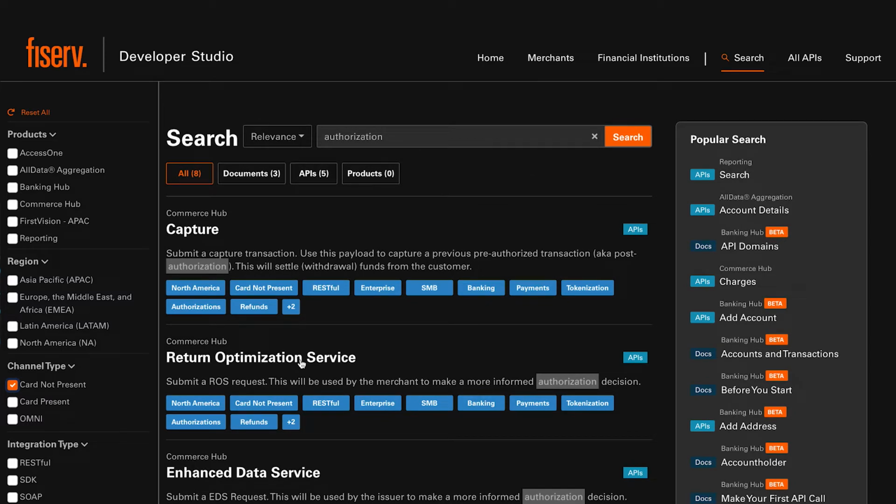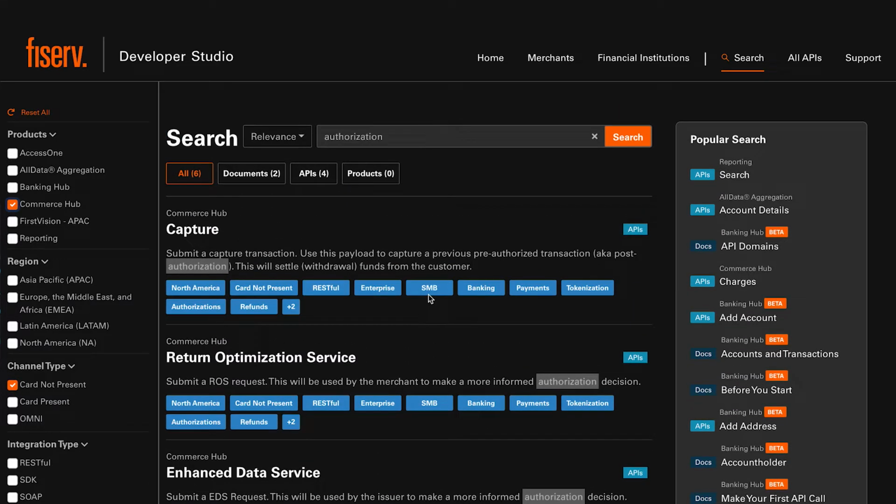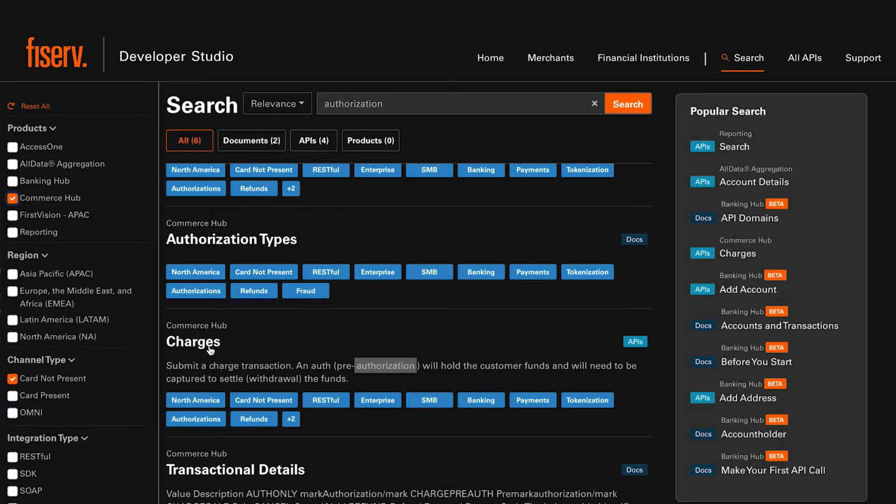Let's assume I'm working with Commerce Hub, our new API for powering enterprise merchants' omni-channel commerce. Here's the API endpoint I'm looking for. Another way to access an API of interest is through the All APIs interface. Let's leave the Commerce Hub filter enabled and look up some API endpoints that I might need to use today.